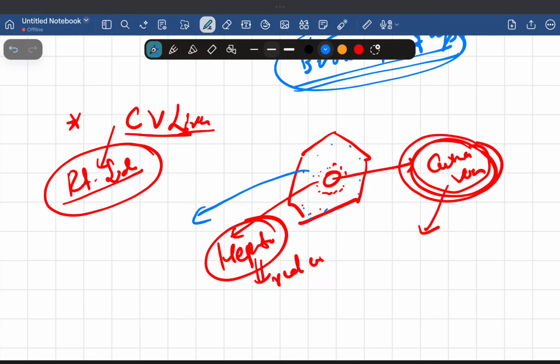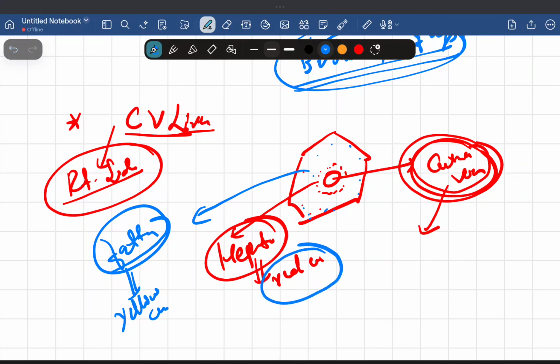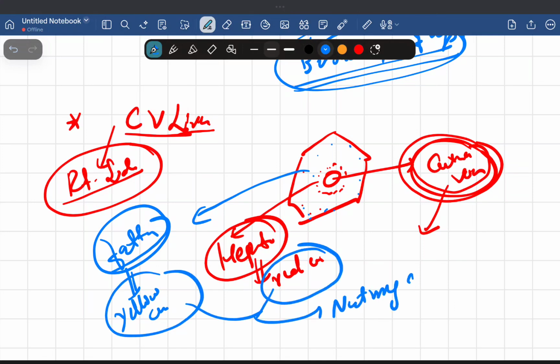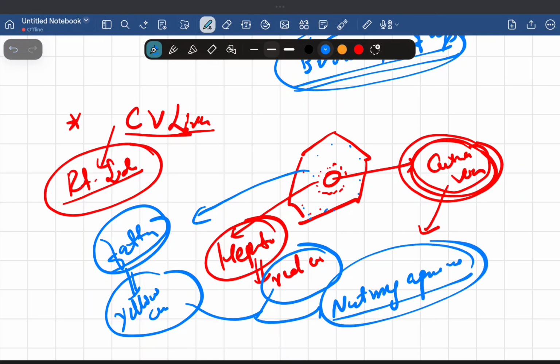Why do they undergo fatty change? Because of hypoxia. There is no blood, an ischemia-like condition, so they undergo fatty change. When they undergo fatty change, obviously a lot of fat is there. That's why the peripheral cells are yellow in color. So this alternating red and yellow appearance is called the nutmeg appearance.